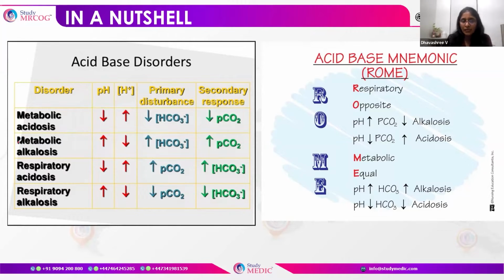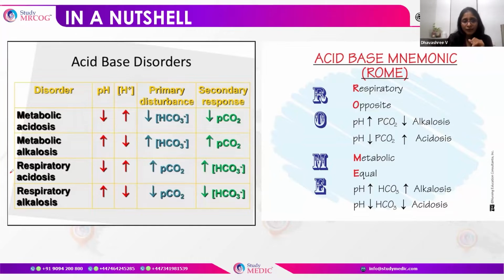In metabolic alkalosis, again it is with regard to bicarbonate. There is less hydrogen because of more bicarbonate, and the pH increases. So in metabolic alkalosis, the pH is high, and the primary disturbance is that bicarbonate is high.